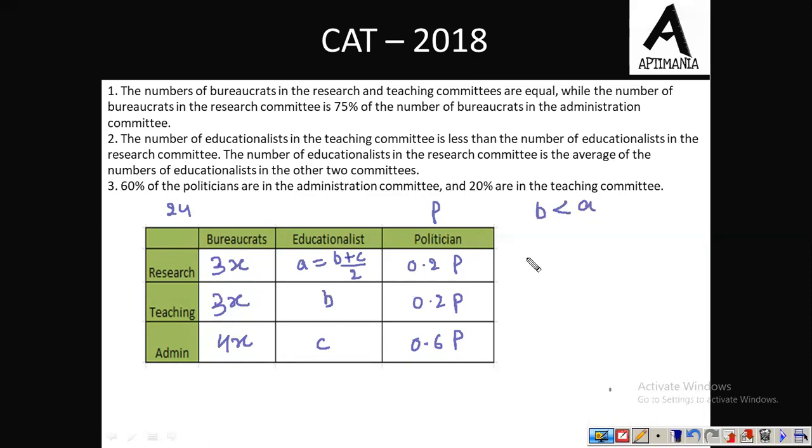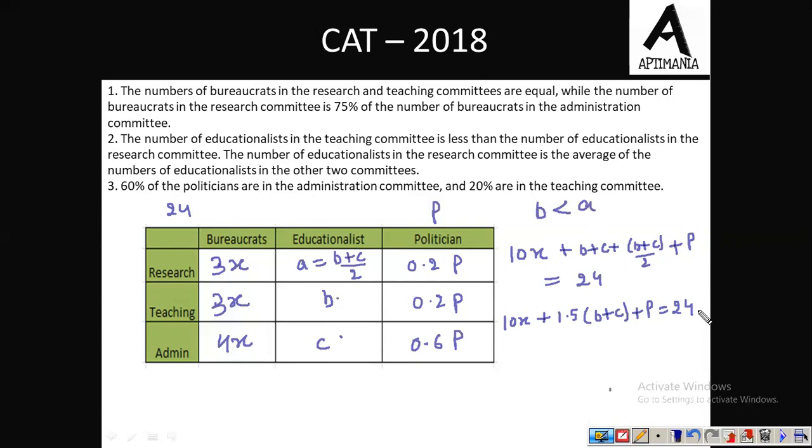So let us try to see how we can solve this question. The total number of bureaucrats is 10x, plus here we can use B plus C, and this is also (B plus C) by 2. So B plus C plus (B plus C) by 2, and the total number of politicians be P, and this must be equal to 24. Now further, this is 10x plus 1.5 times (B plus C) plus P must be equal to 24.